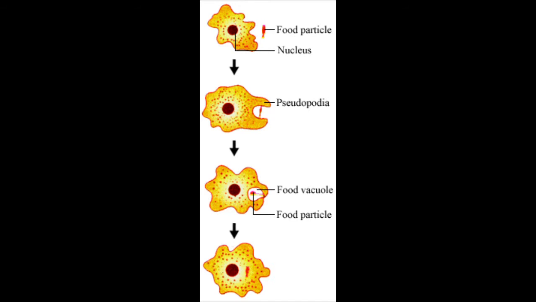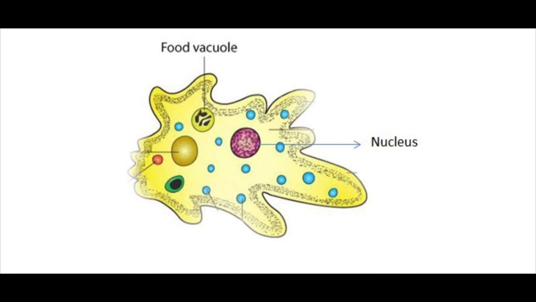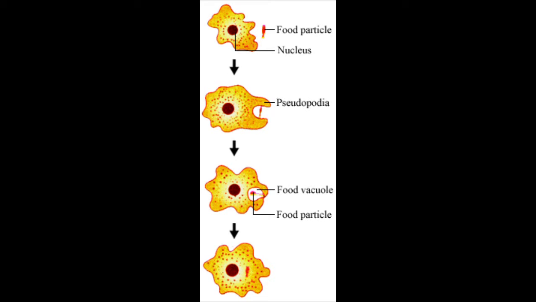Now in the same way, the egestion also takes place. Excretion of the unwanted material also takes place in the same way. It is very, very easy to draw, and I have also mentioned the stages in this picture. Drawing these four stages is very, very easy. As I told you earlier, amoeba doesn't have a proper structure, so it is a very simple way to draw for you. And don't forget to draw the nucleus, then the food particle, the pseudopodium, and the food vacuole when you draw the stages of digestion in amoeba.